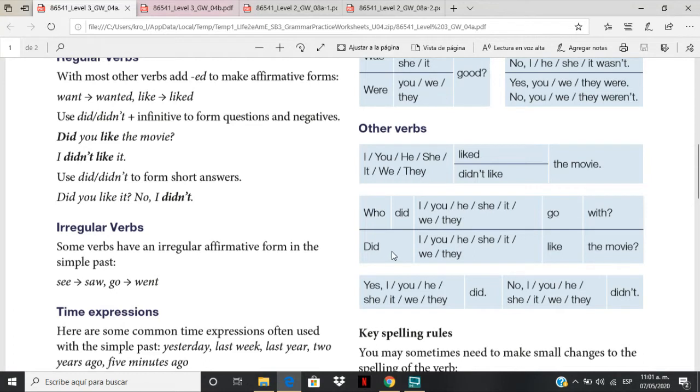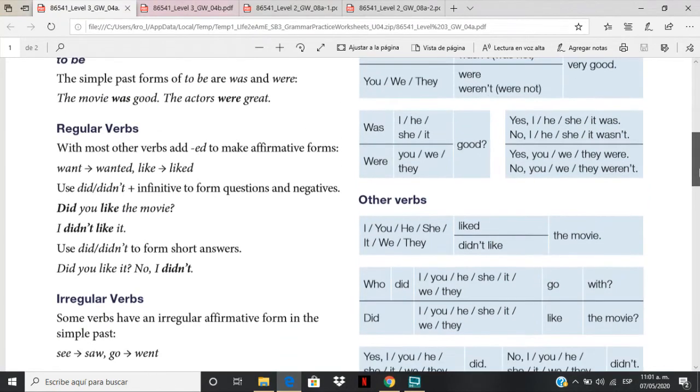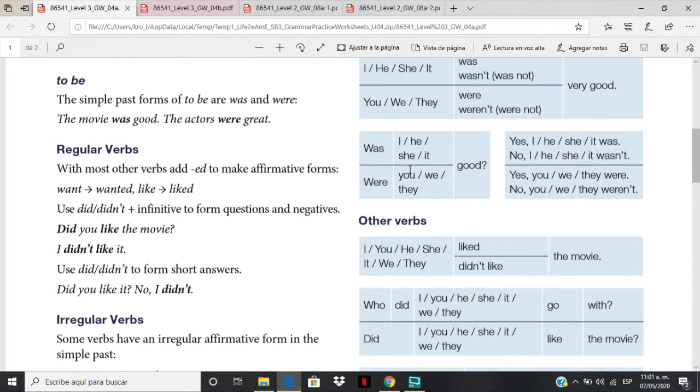For example, who did you go with? Did you like the movie? And once more, here we have to use the auxiliary we have in the question, in this case did, to give the answer. Yes, I did. Yes, he did. Or no, you didn't. No, they didn't. Okay? So, if you have was in the question, you give your answer with was.